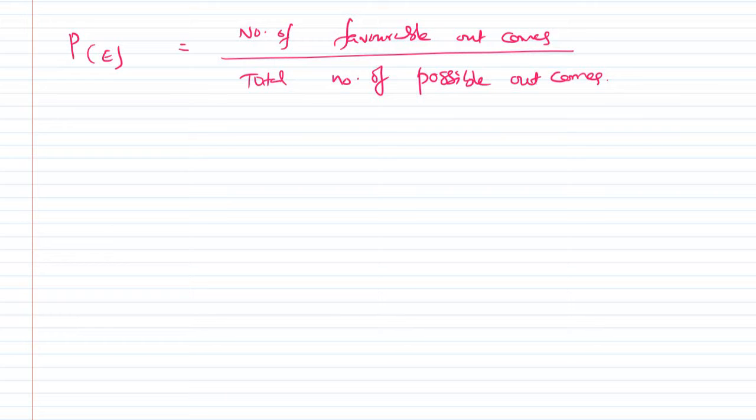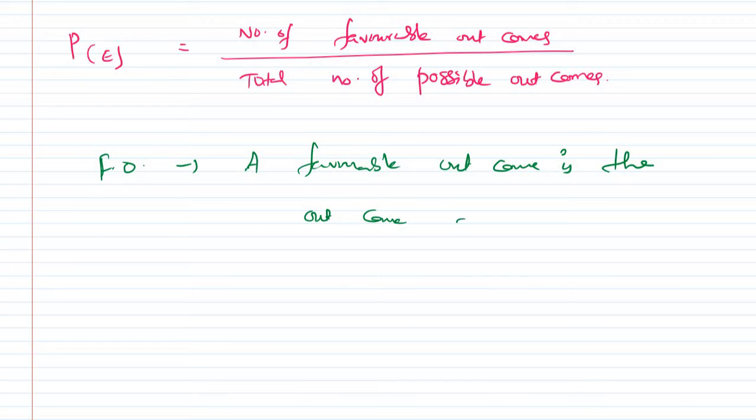So what is meant by favorable outcome? Sir, how much time it is likely to occur? Yes, ma'am. So a favorable outcome is which is required, or the outcome of interest. Here the favorable outcome is the outcome of interest, in the sense if the question asked is to find the probability of getting an even number when we throw a die.